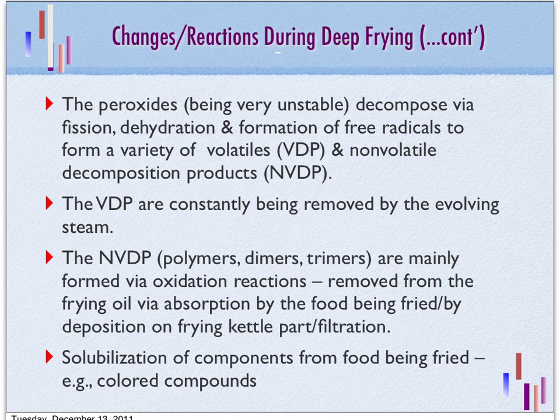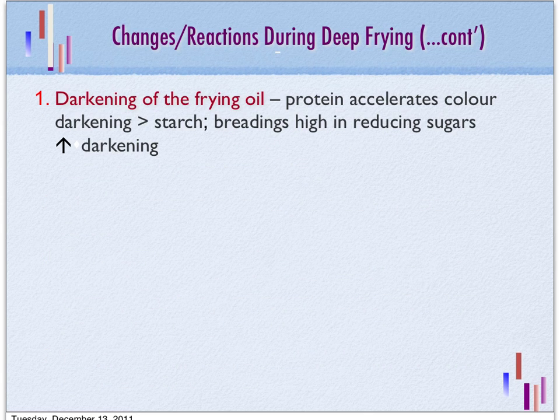At the same time, some of the components, for example the colored compounds in the food, will be solubilized into the cooking oil. So during deep fat frying, we will observe some physical changes, for example, darkening of the frying oil. This usually happens through non-enzymatic browning or the Maillard reaction, especially when we have protein and a high amount of reducing sugars in the food.